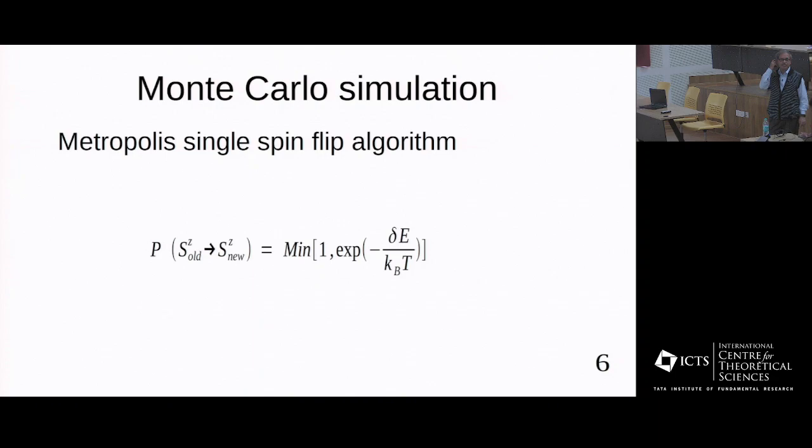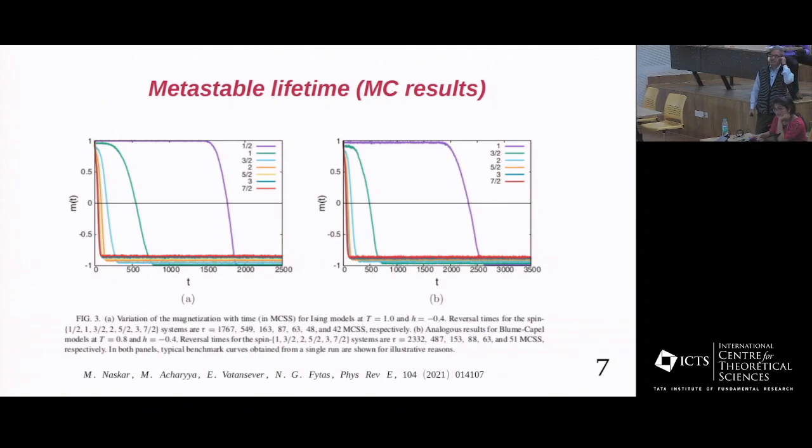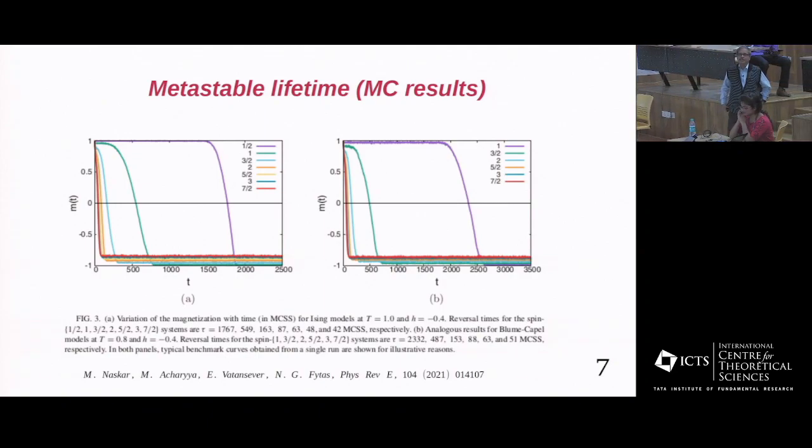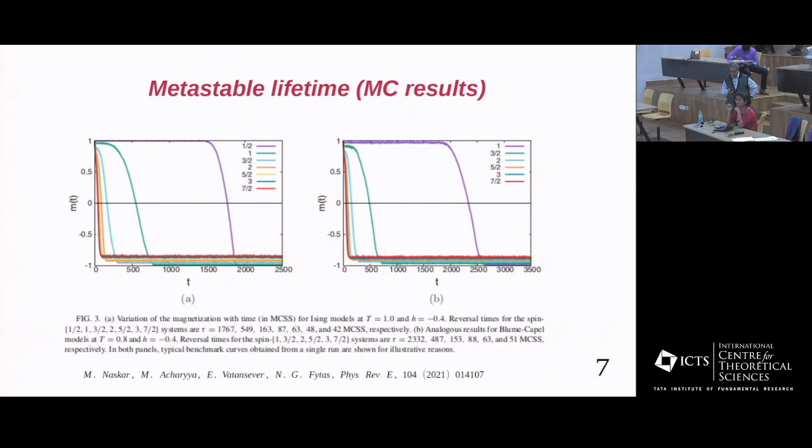We have performed extensive Monte Carlo simulations with the Metropolis single spin flip algorithm. Here is the expression for the probability of spin flip given by the Metropolis rate. And here is the result. The different colors represent different values of the spin.